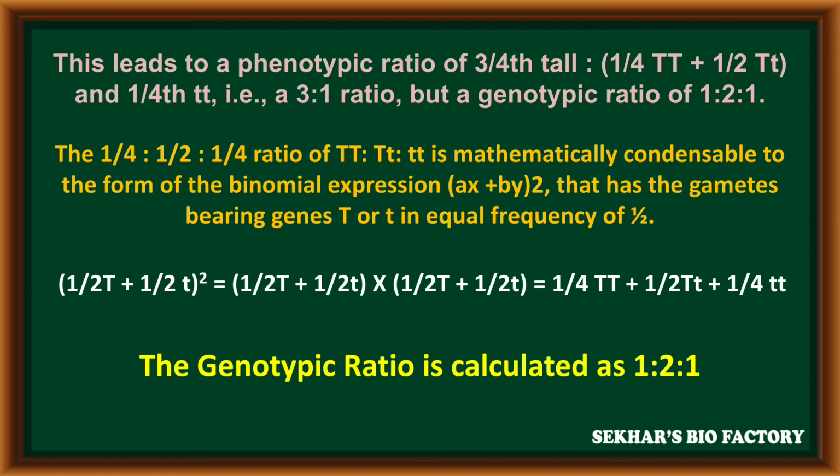It is calculated as a genotypic ratio of 1:2:1.